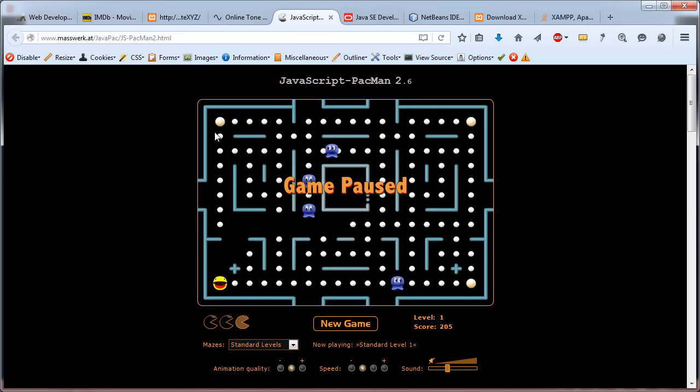Then this website here is made up of images, a lot of images. The Pac-Man here, the yellow one, is an image. All these white dots are images. The borders are individual images. And the ghosts are images as well. And whenever one image touches the other, then something is happening. So when the Pac-Man image touches that white dot image, then that image disappears. So when that happens, then change the content. Let an image disappear. Image is part of the content. So these are events. When something happens, then do that, change content or the appearance of the content.